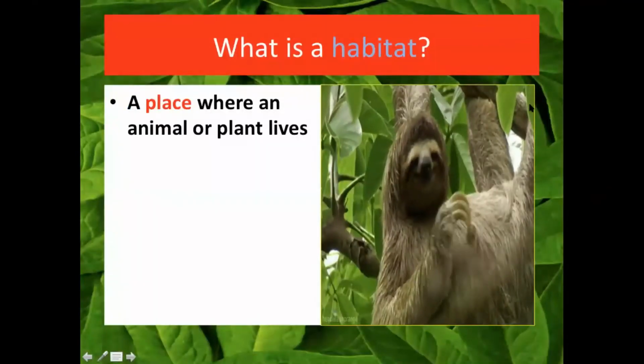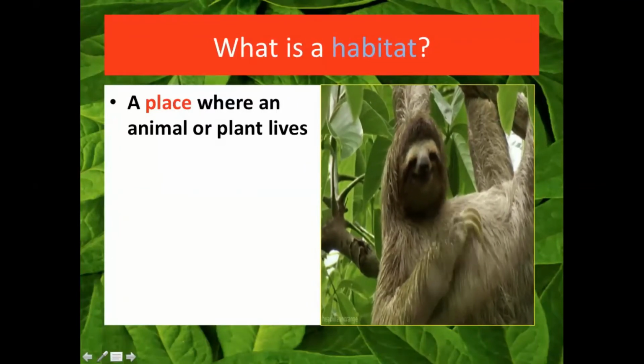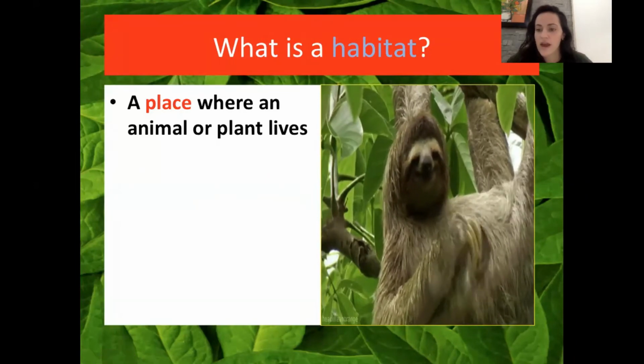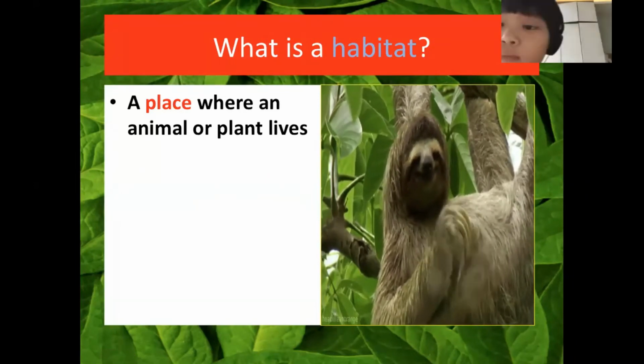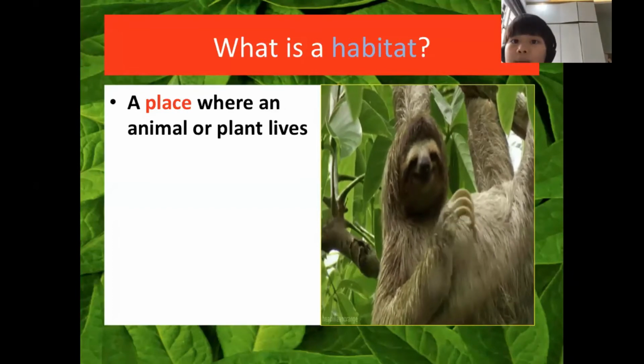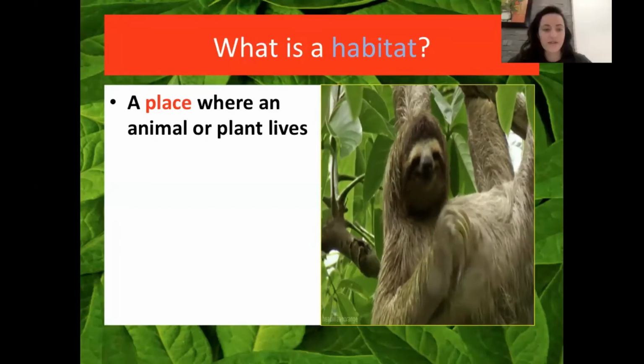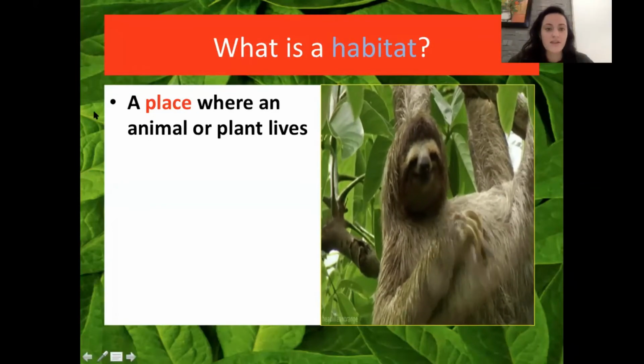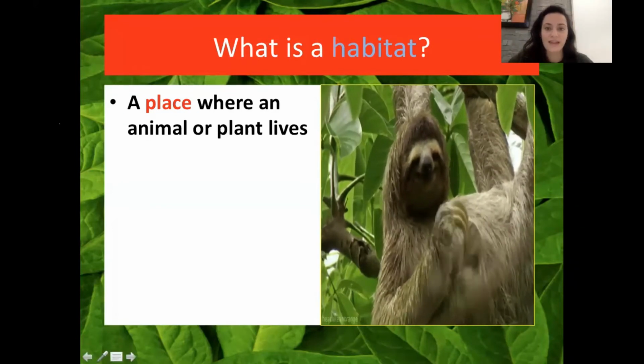What is a habitat? Cindy, can you read the definition? A place where an animal or plant lives. Very good. And can you give me an example of a habitat, Cindy? In the jungle. Very good, a jungle. Great job. So the habitat's the place where they live.